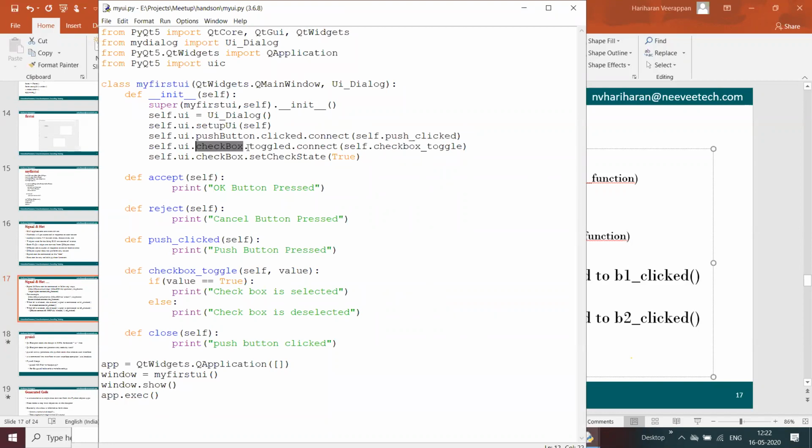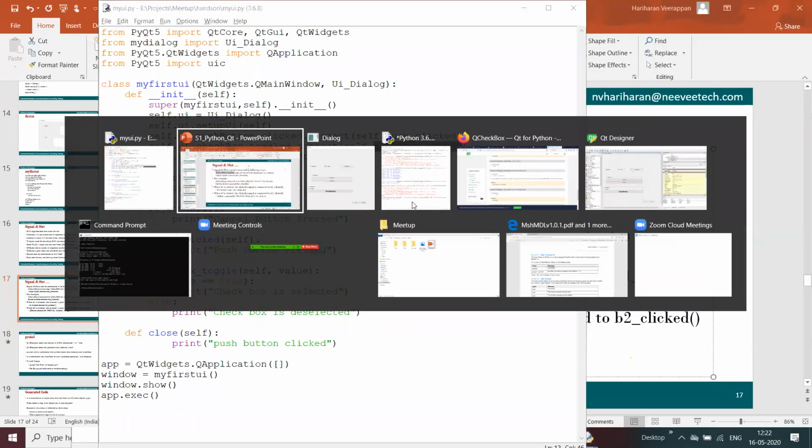Similarly, the checkbox toggled signal gets connected with the checkbox toggle callback function over here. Yes, like that we are able to connect and manipulate the different user interface accordingly.